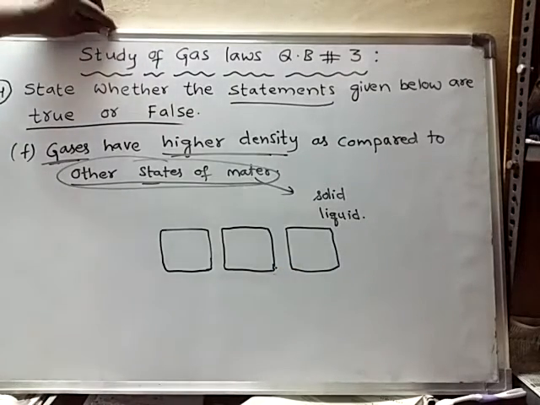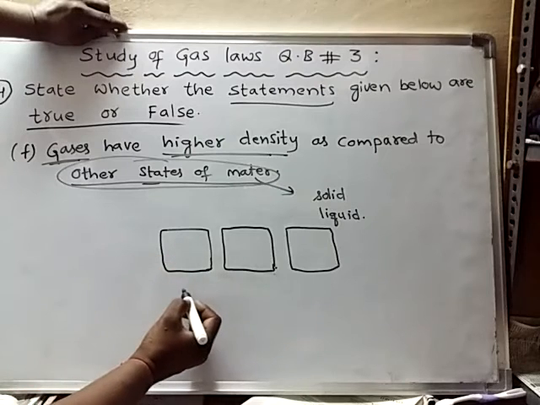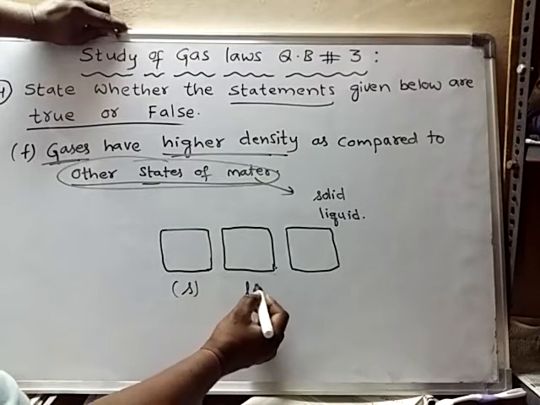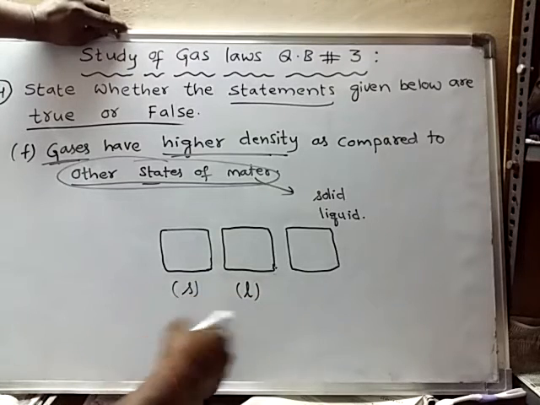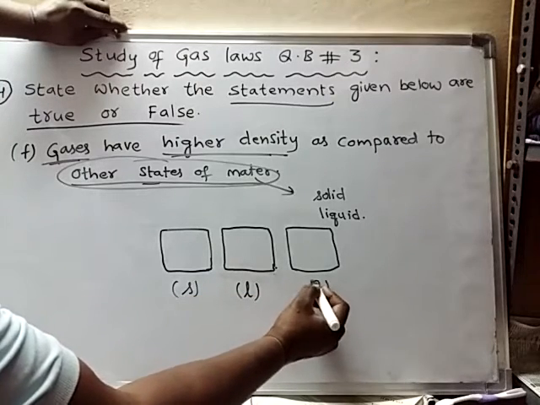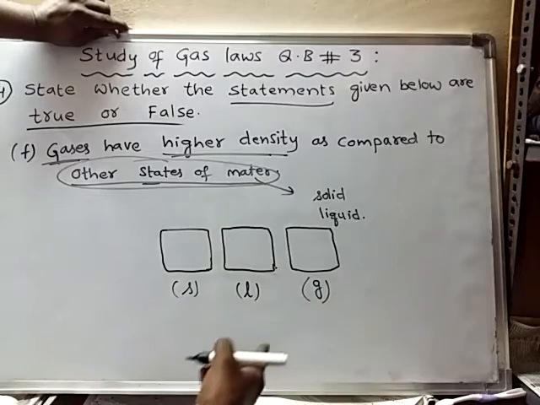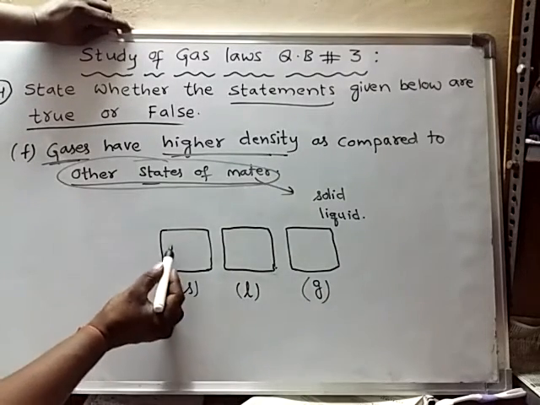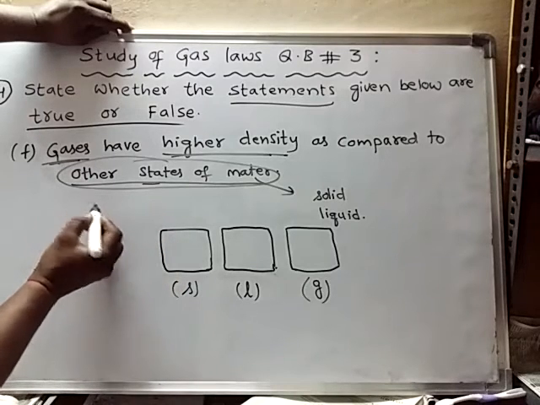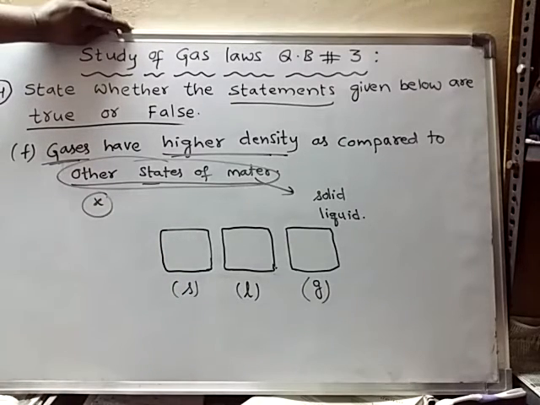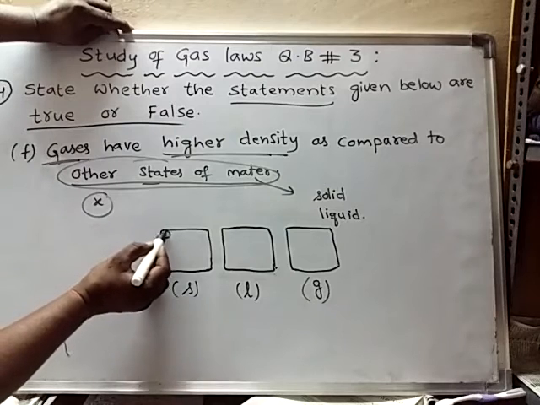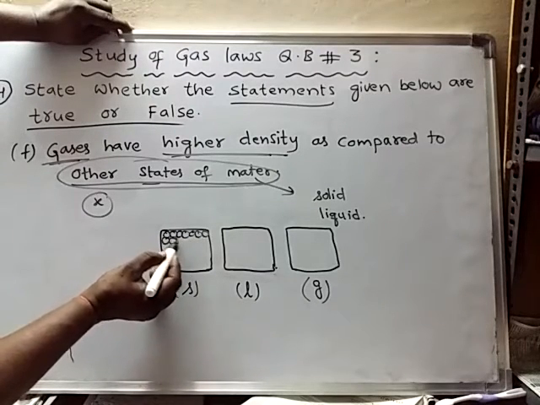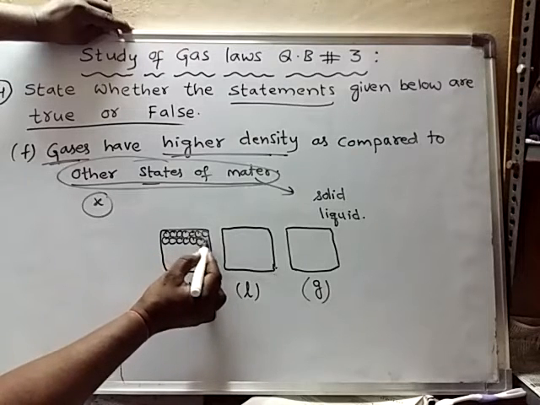So volume is same. Into one container I have taken solid substance. Into another container the same substance but in liquid state. And into the third container the same substance I have taken but in gaseous state. Now if I take some substance X, the molecules of substance X, how are they packed? They are tightly packed.